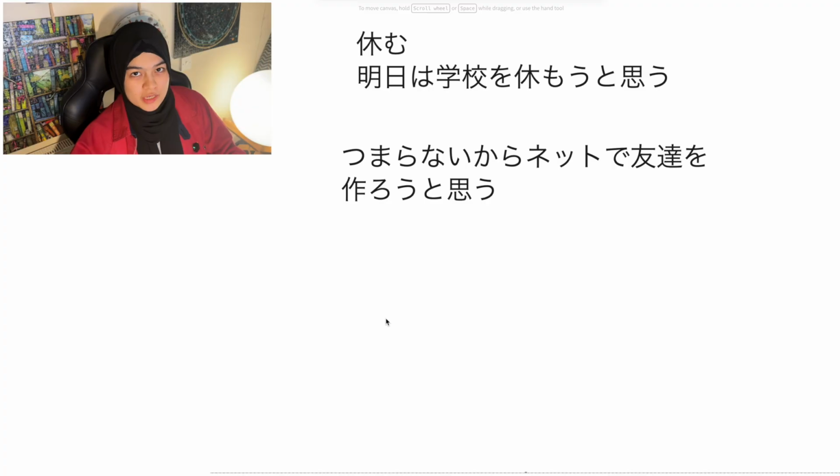One thing you should remember while using this volitional form, to omou, is it sounds like you just had the idea of doing it right now. It's not pre-planned. But if you want to say that you've been thinking of doing something for a while, then what you do is you just change omou to omotteiru, continuous form ですね.